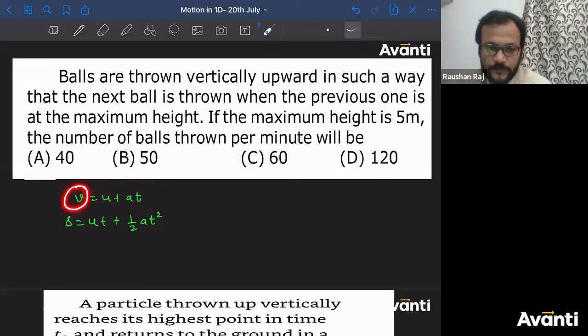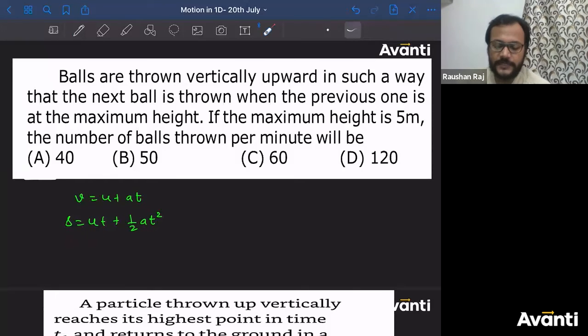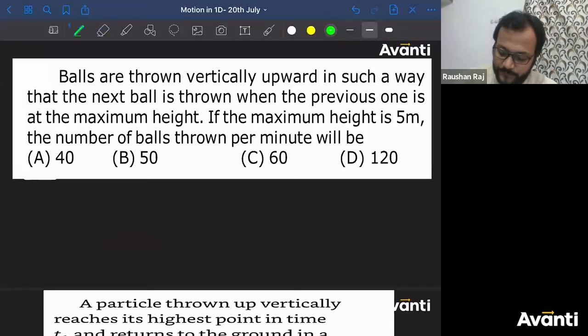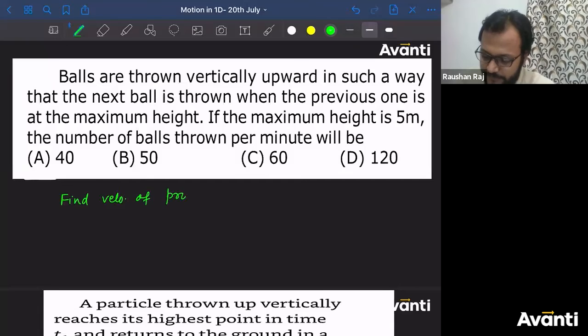So V तो मालूम है मेरे को, V is what? 0. At maximum height, velocity will be 0. So if I know the initial velocity, I can find the time. In the second equation also, to get the value of time, I know the value of A, I know the value of S, but again, I have to get the value of U here, right? So first we need to find the velocity or the speed of projection. How will you find it, guys?